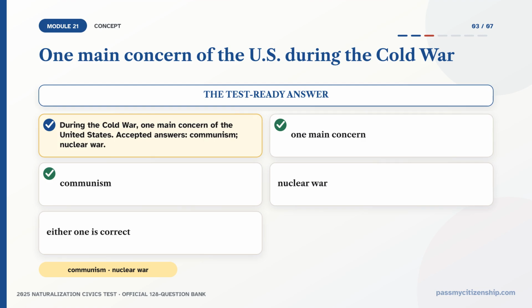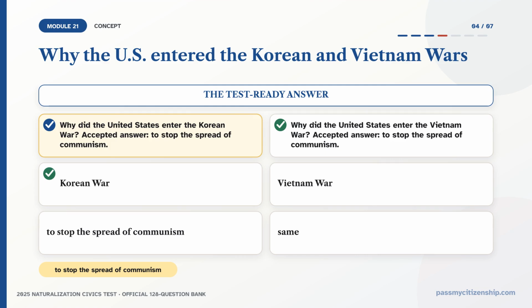During the Cold War, what was one main concern of the United States? You only need one accepted answer. Accepted, communism. Accepted, nuclear war. Either one is correct. The most commonly taught answer is communism. Stated neutrally, during the Cold War, the United States was concerned about the spread of communism and about the possibility of nuclear war. 2 separate questions share one answer.